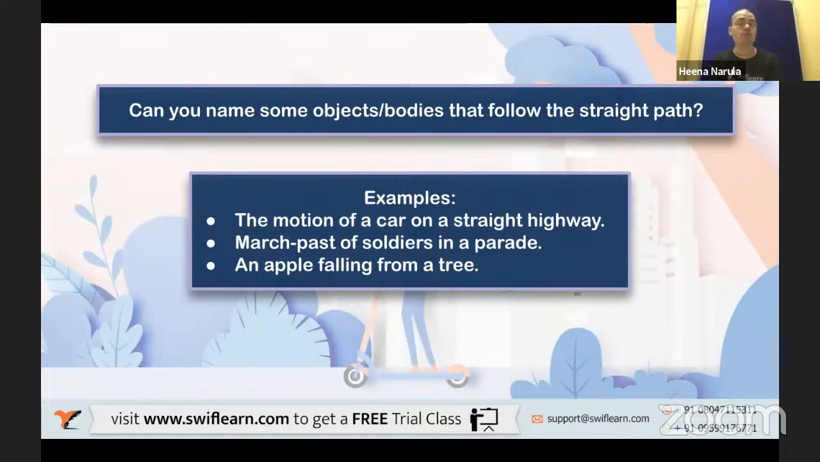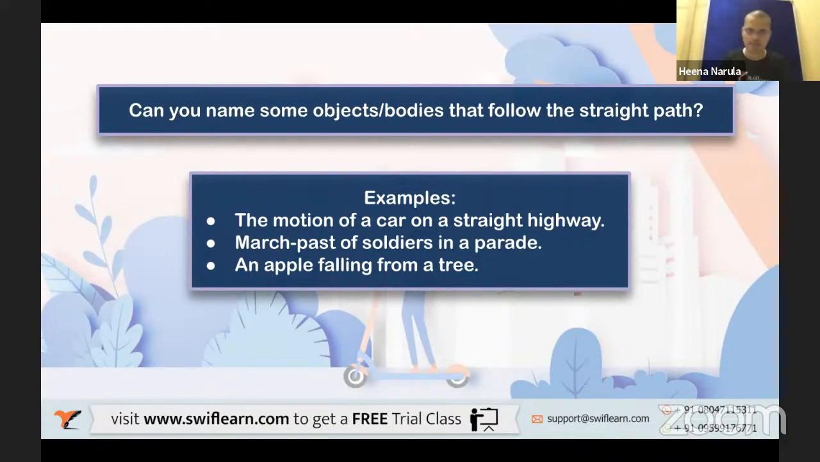March past of soldiers in a parade. This is a very famous example. You must have seen that, especially on Independence Day and Republic Day on the DD National Channel, on the Rajpath in New Delhi. All the soldiers walk in the straight path, and not even a single soldier's hand or leg gets the rhythm mistaken. Every soldier, at exactly the right time, moves their body and walks in a straight path. So which path is that? Straight path, or rectilinear motion.